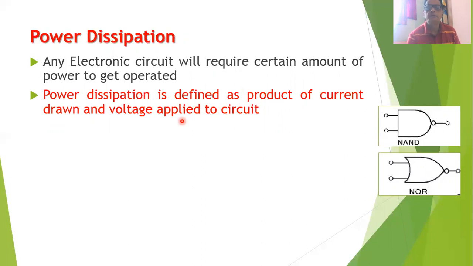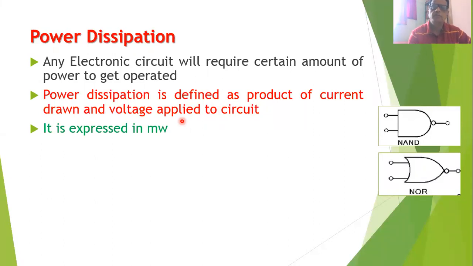So the power dissipation is the product of current and voltage. If the current required is more, then the power dissipation will be more.